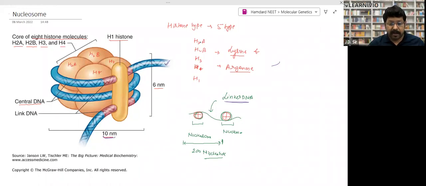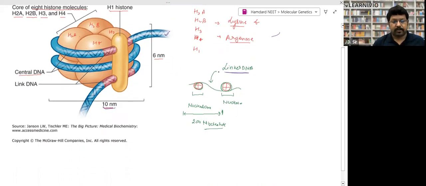So H2A, H2B, H3, H4 and H1. 5 types of histones are found. You have to remember, not 4, 5 types of histones are present, right? Very, very important question. Normally students miss this question. This question has been asked. Histone is rich in lysine and arginine. These are 2 amino acids. You can note them down if you want. This has been asked in examinations.